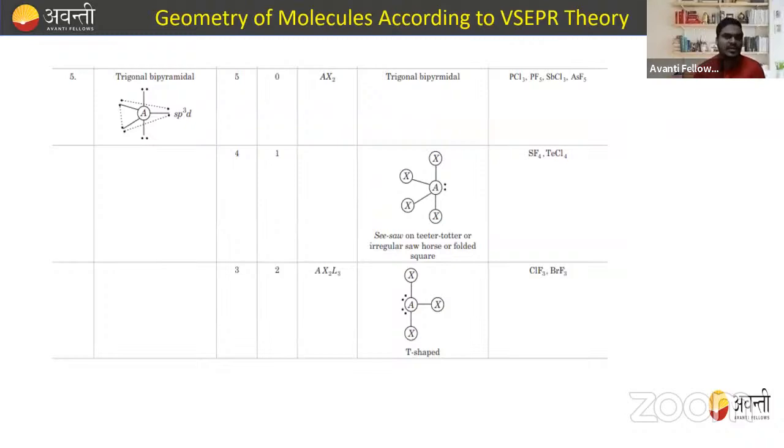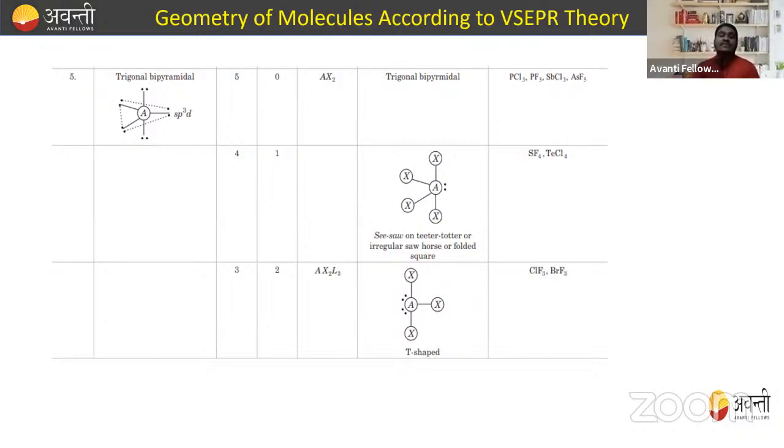So what happens when the steric number is equal to 5? We get the shape called TBP, that is trigonal bipyramidal. When there is no lone pair and only 5 bond pairs are present, like PCl5, PF5, SPCl3, AsF5, they have a trigonal bipyramidal structure.